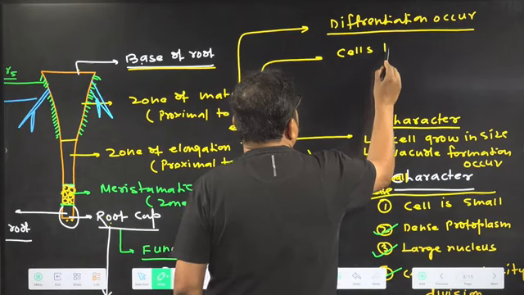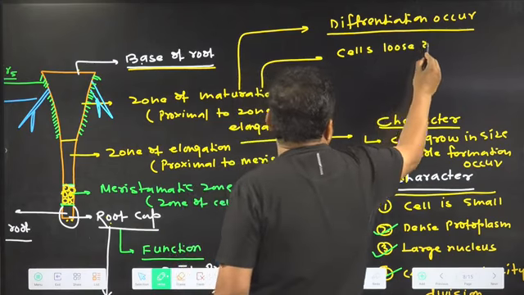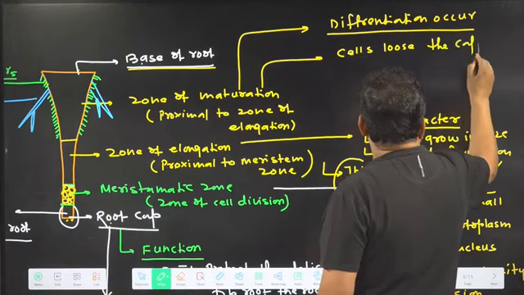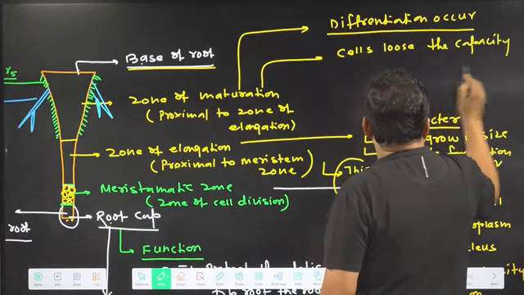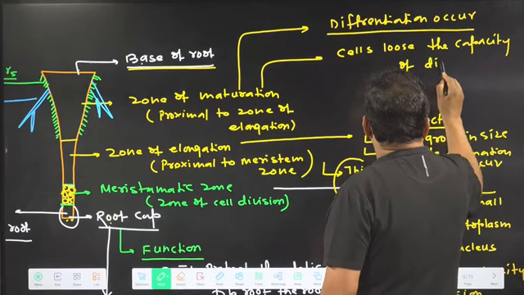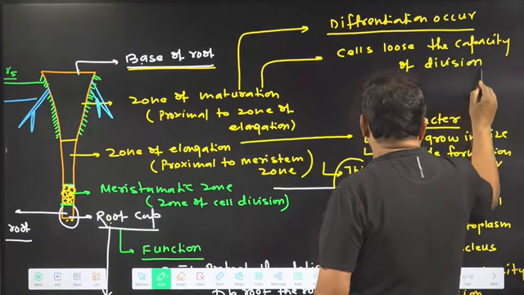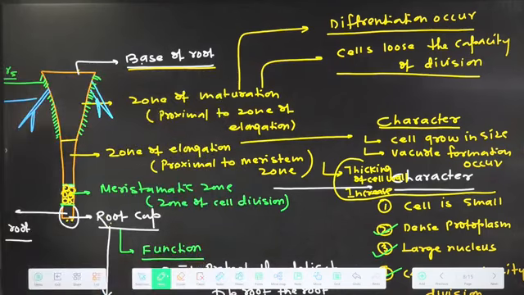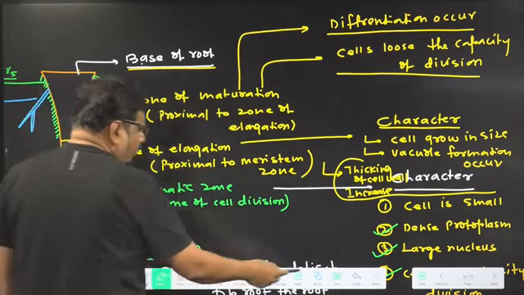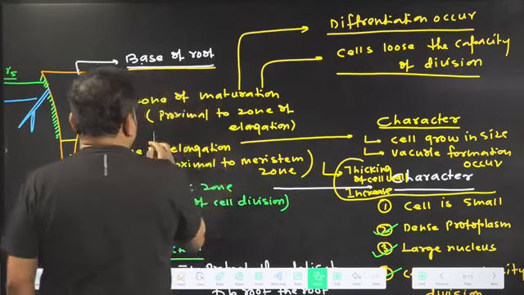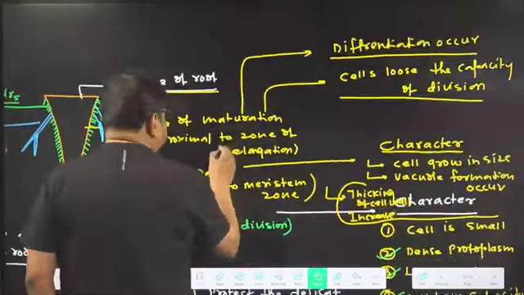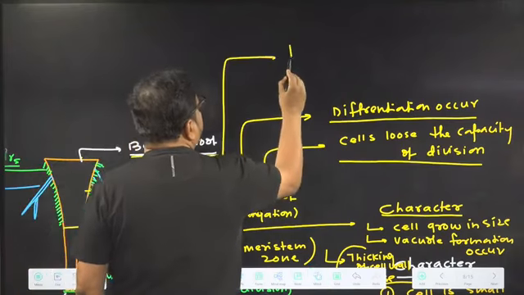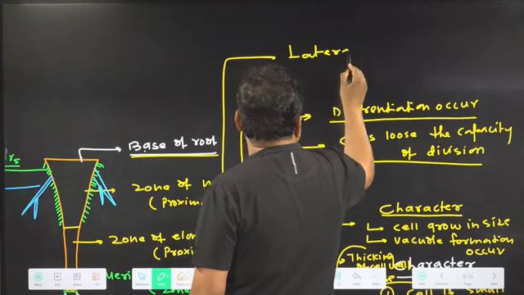Cells lose the capacity to divide. So at the cellular level, I told the character: cells lose the capacity of division. And in the zone of maturation, I already told, lateral root and root hair are present.